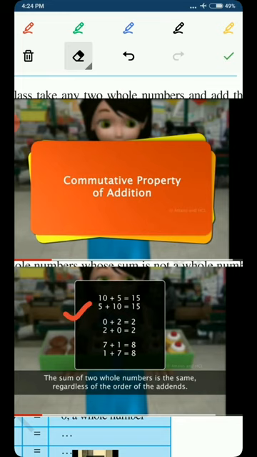Suppose we are adding 0 plus 2 or we are adding 2 plus 0. In both cases the answer is not affected and the answer is a whole number. And in the third case, we are adding 7 plus 1 and we are adding 1 plus 7, meaning we are changing the order in each case. By changing the order, the answer is not getting affected. The answer is a whole number and the answer is the same in both cases. So the commutative property of addition is satisfied.